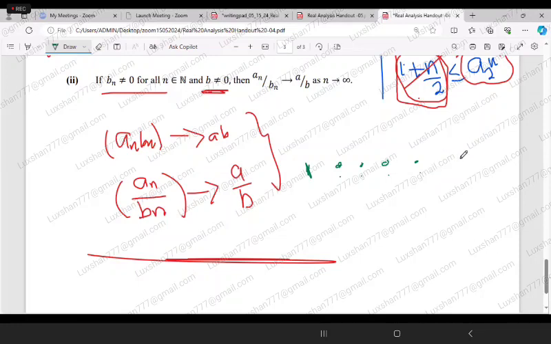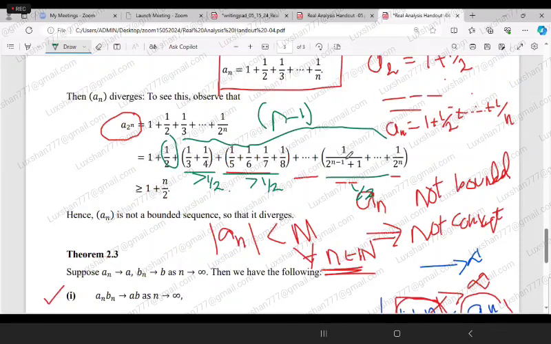Therefore, you can write the whole as the sum of this plus this plus this plus this, which is greater than or equal to 1 plus, how many things? 1, 2, 3, 4. So 4 divided by 2. You can put that. Similarly, I am putting this one. Each of these is greater than half, and there are n such things.